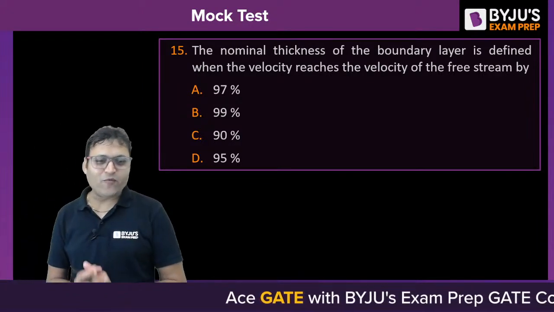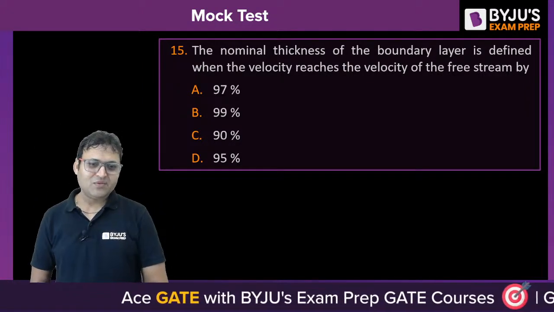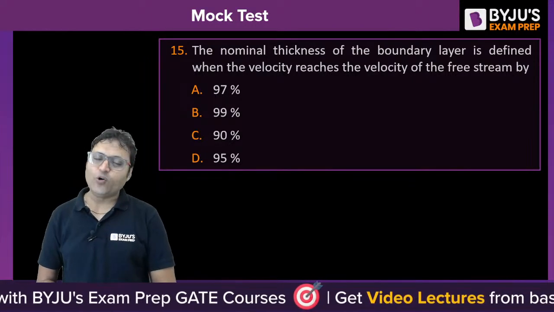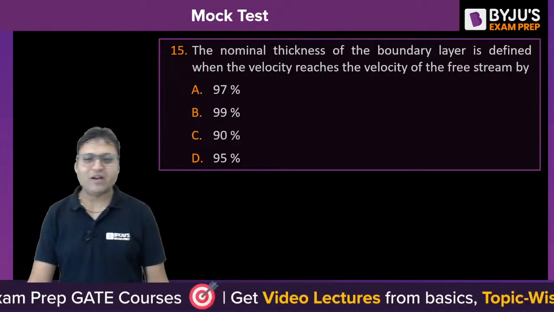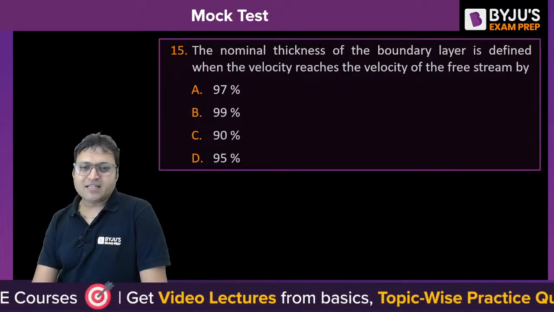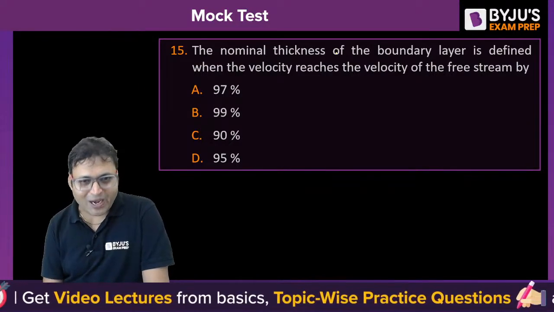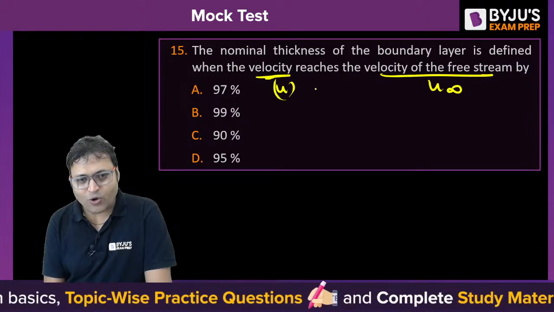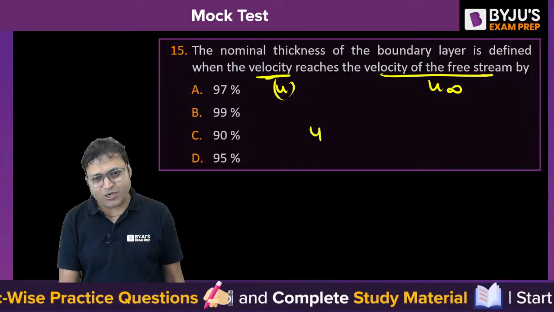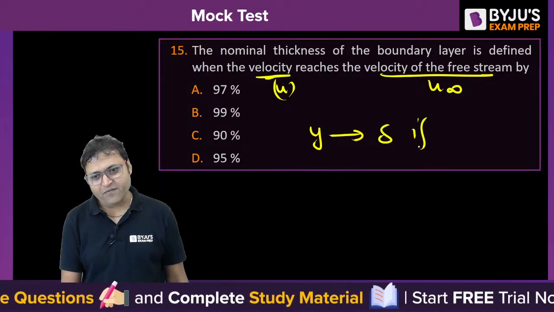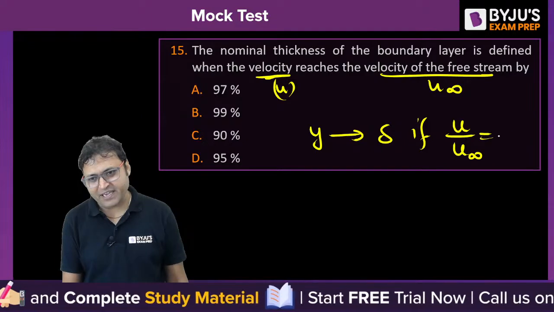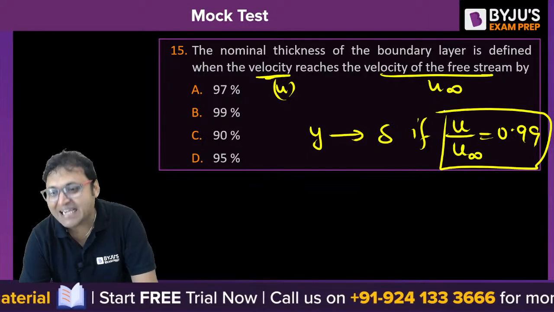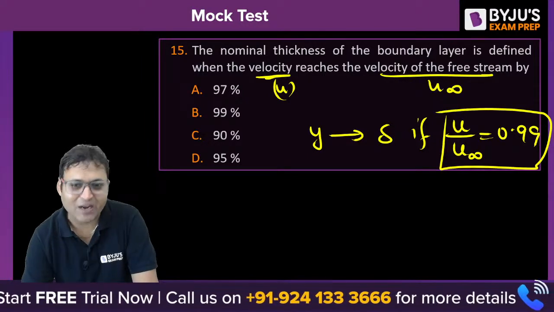This is very, very simple. The nominal thickness of the boundary layer, this is from the boundary layer theory, flow over a flat plate, laminar flow over a flat plate, and turbulent flow over a flat plate. The thickness of boundary layer is defined when the velocity, that is the local velocity, reaches the velocity of the free stream. The local velocity, when do we call y to be delta? If the ratio of u by u infinity is 0.99. When the local velocity becomes 99% of the free stream velocity, isn't it?